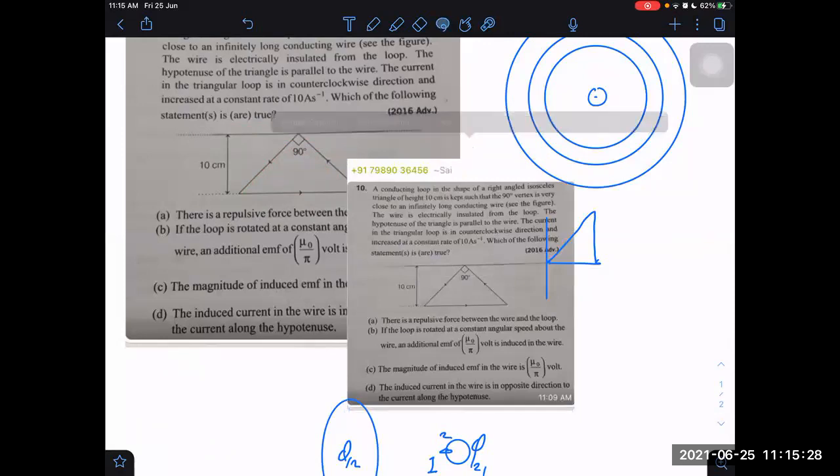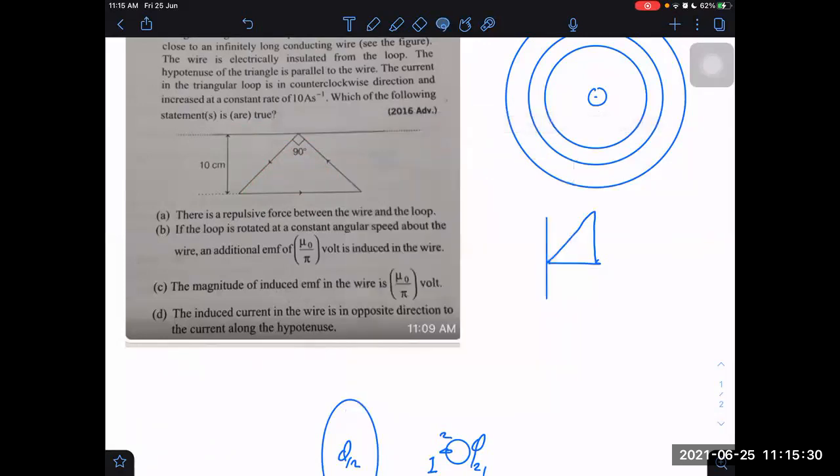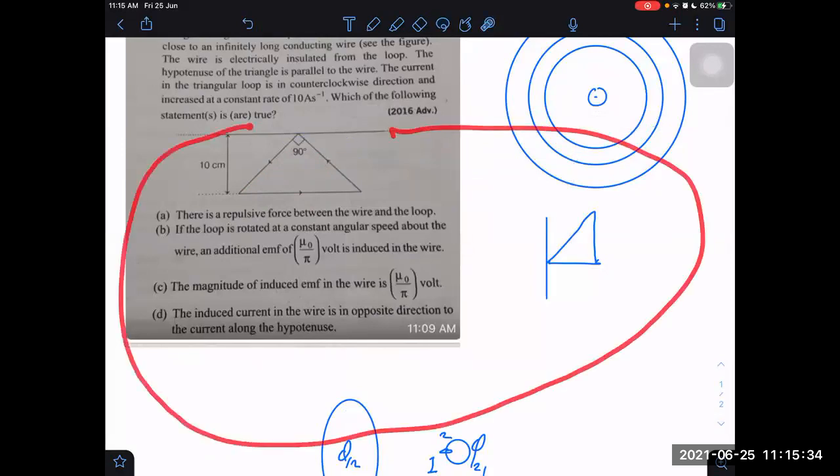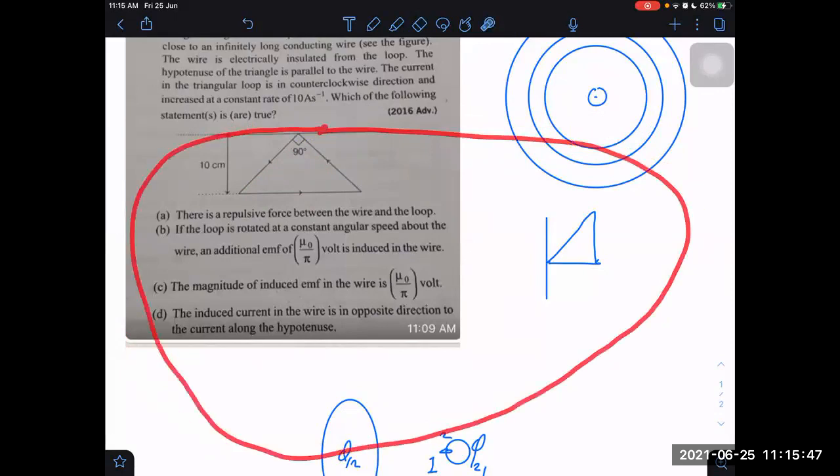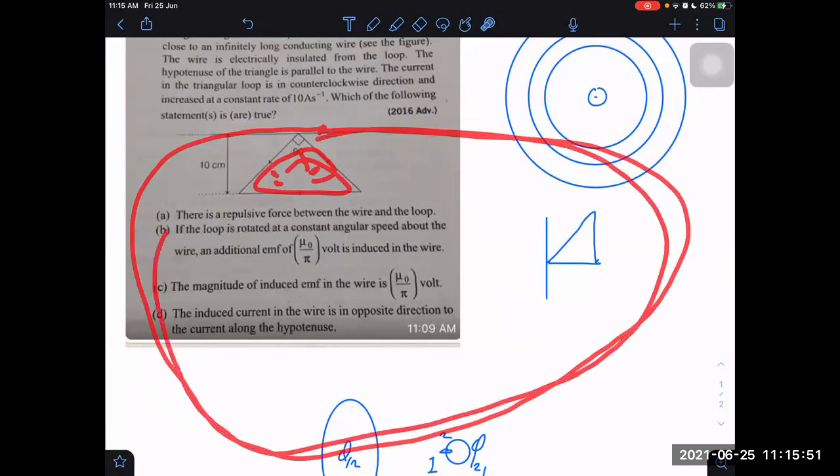Straight wire also will be a loop. There can never be a current without any loop. So it will be a loop, but that loop will be returning from infinity. And if you have that picture in mind, then you can quickly understand here that whatever flux is changing through this, same will be changing through this.